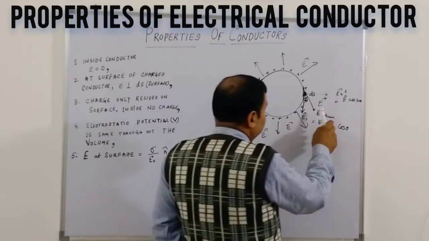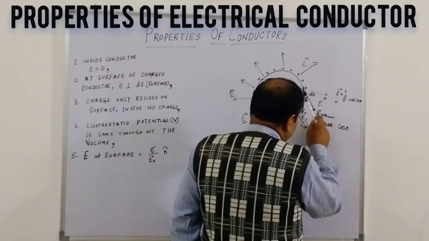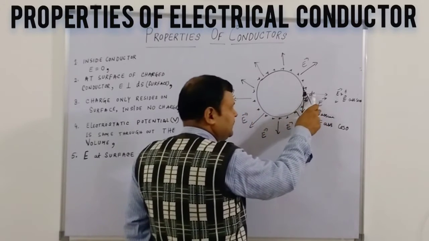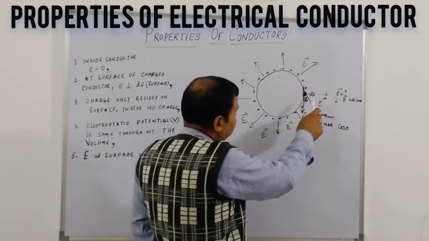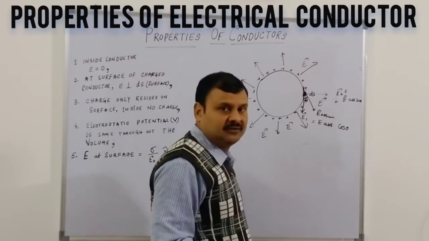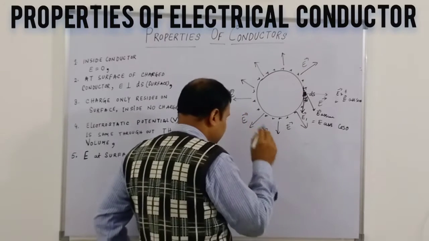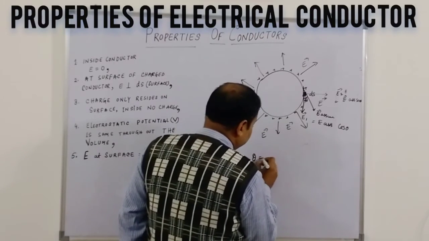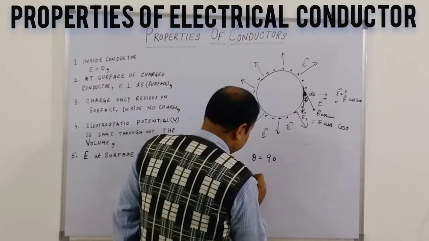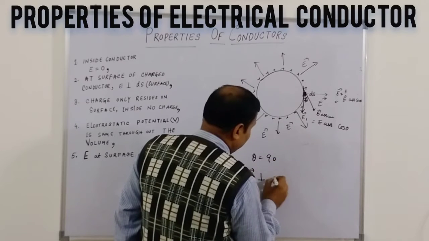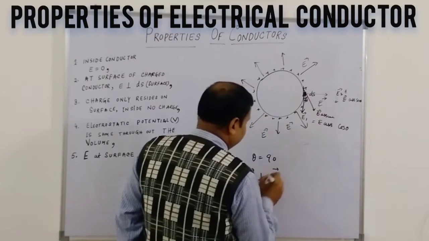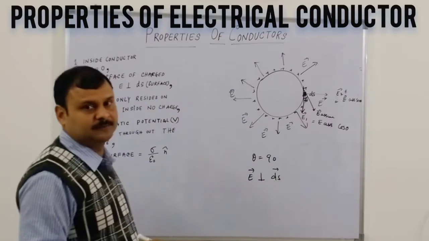That means the angle between the dS surface and this electrical field cannot be less than 90 degrees. Theta is exactly 90 degrees. That means the electrical field is always perpendicular to the surface of any conductor.